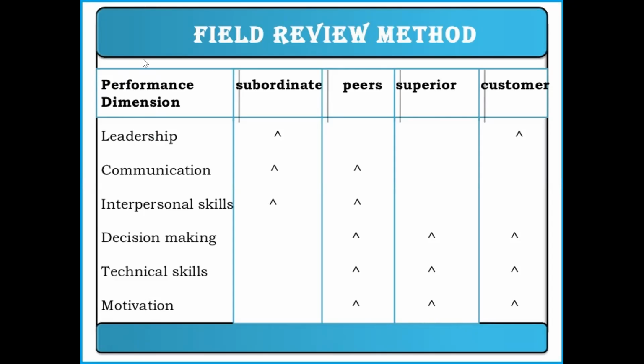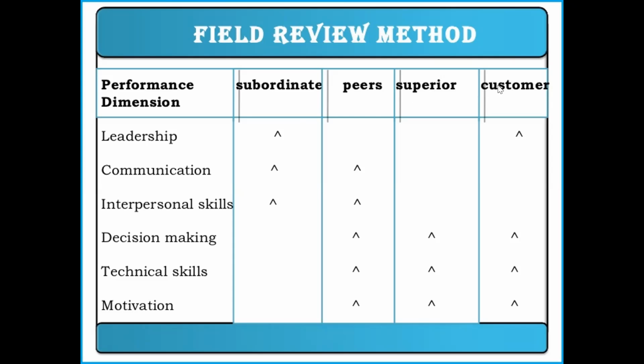So these are all very important performance dimensions, and you can answer all the questions. You can choose any number of choices. For example, for leadership: subordinate is good, peers good, supervisor is good, and the customer is good. You can give all the tick marks, it's not a worry, because these four are four different dimensions.